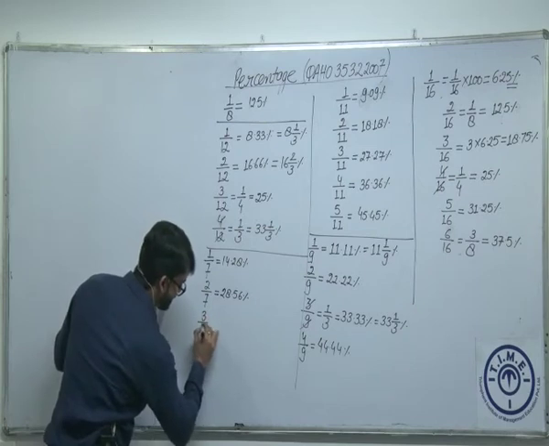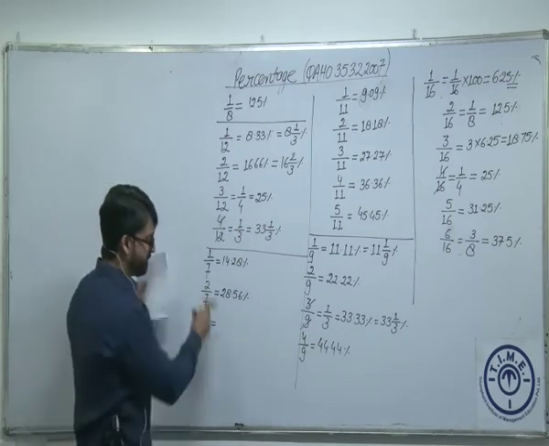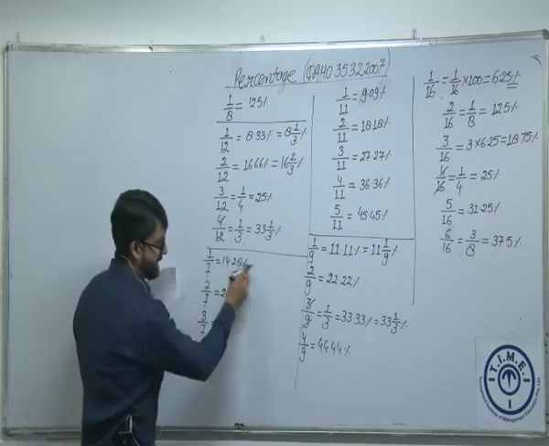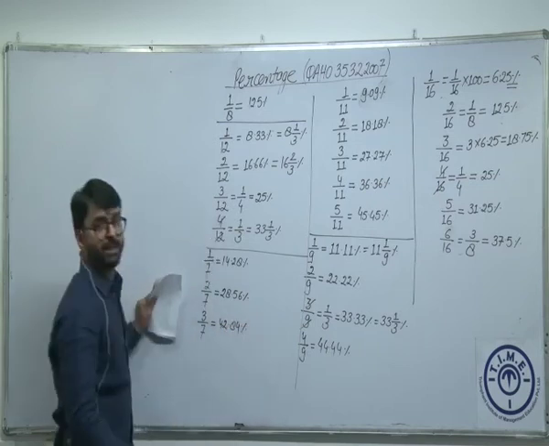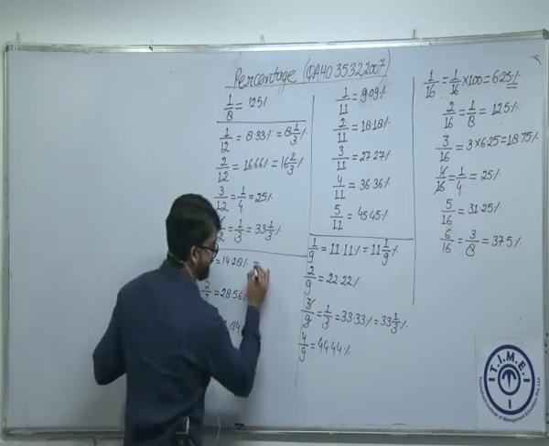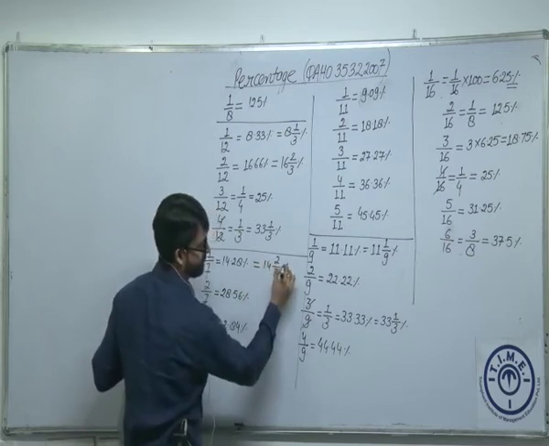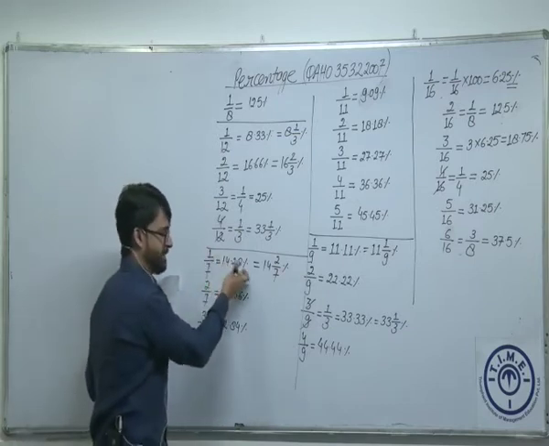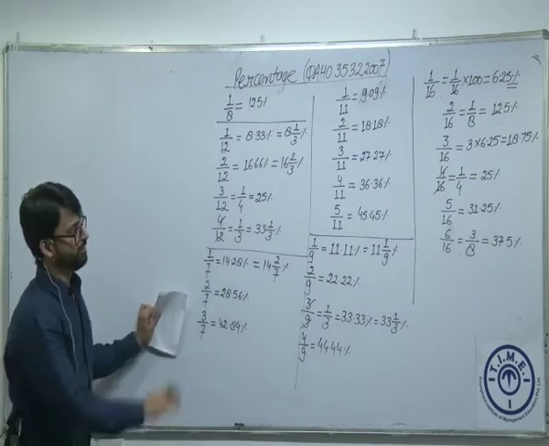What is 3 by 7 then? 3 by 7 is simple. Thrice of this. 14 into 3 is what? 42. And 28 into 3 is what? 84. So 42.84%. This you can get in the form of 42 6 by 7 also. So don't get confused. These are mixed fractions. These are simple fractions which is written in decimal form, nearest approximate value. So one and the same thing.